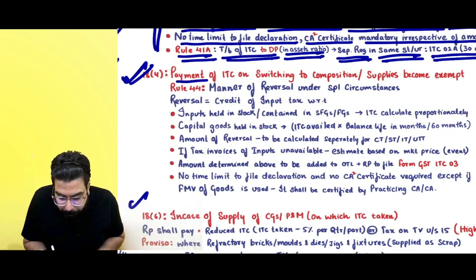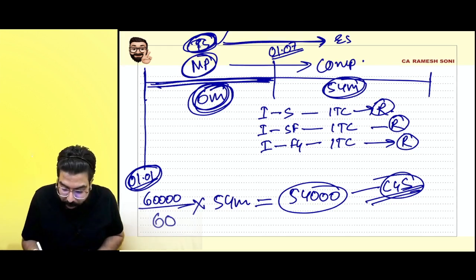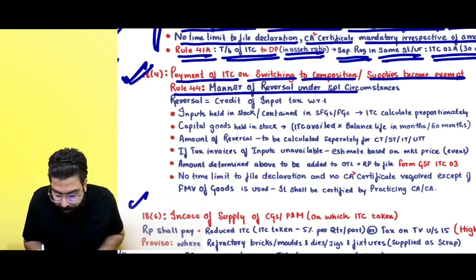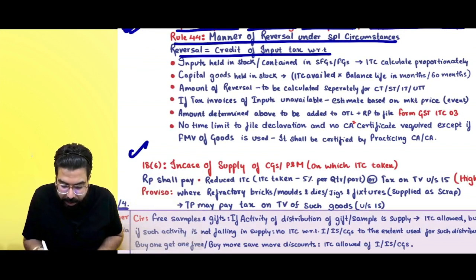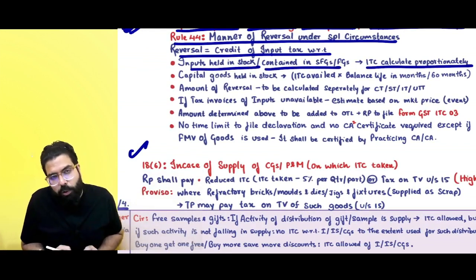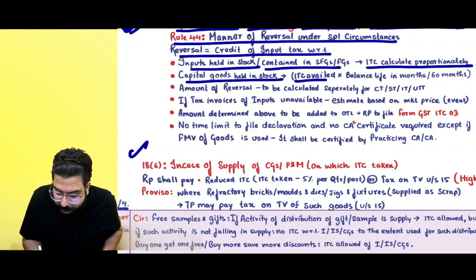Sir, payment of ITC on switching to composition: a normal person becoming composition, or taxable supplies becoming exempt. Whatever ITC you have taken on your inputs, please reverse it. Sir, rule number 44 is applicable. Reversal of credit on inputs held in stock, semi-finished goods, finished goods: calculate the ITC proportionately on the basis of invoice and reverse it. Capital goods: ITC divided by 60 into balance life.